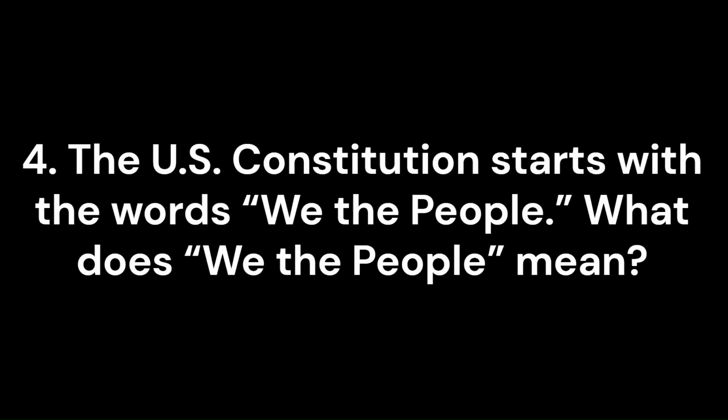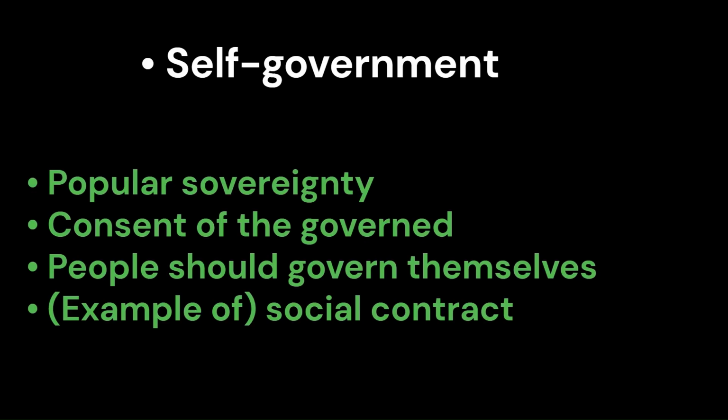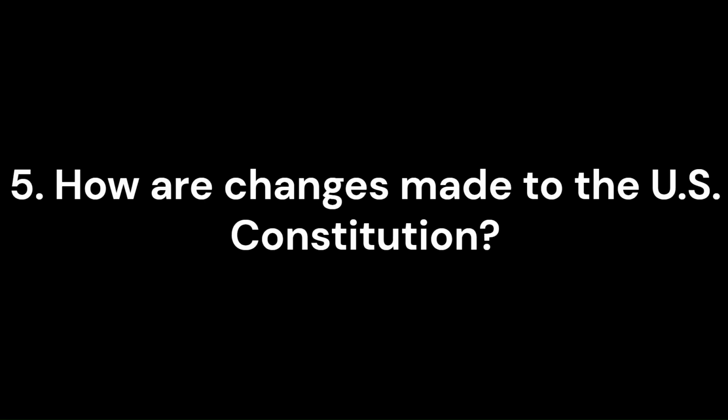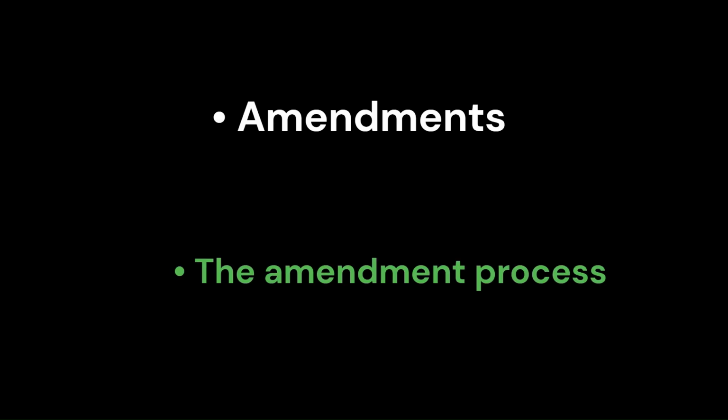4. The U.S. Constitution starts with the words, "We the people." What does "we the people" mean? Self-government. 5. How are changes made to the U.S. Constitution? Amendments.